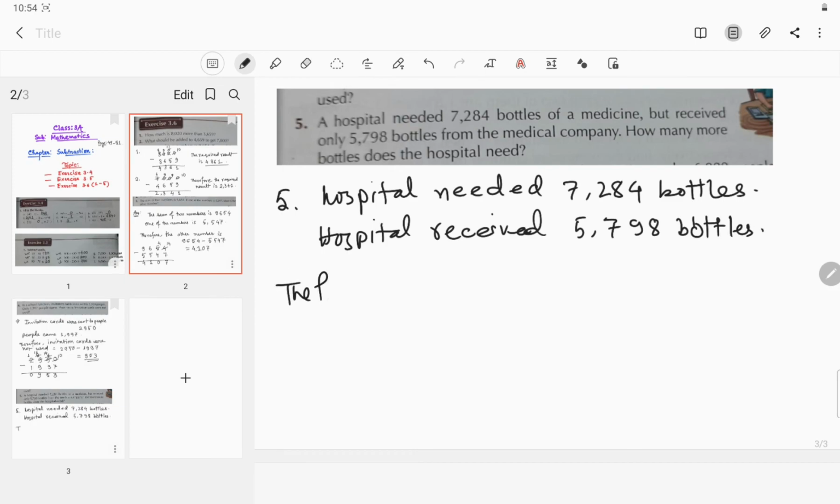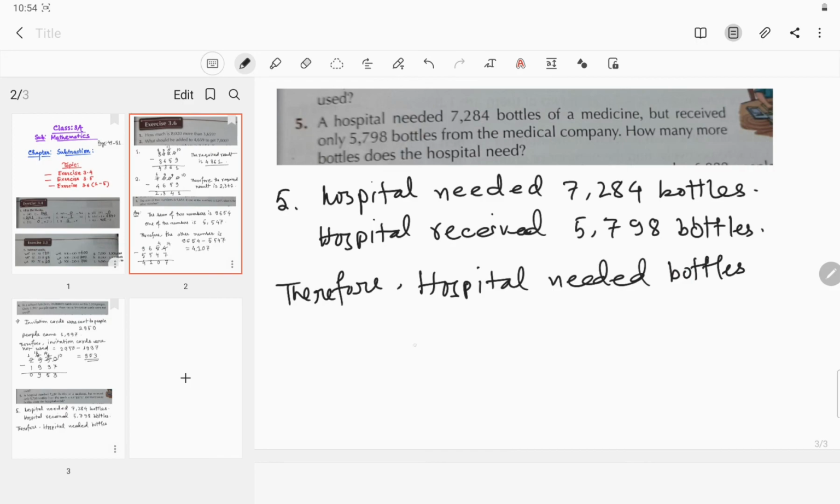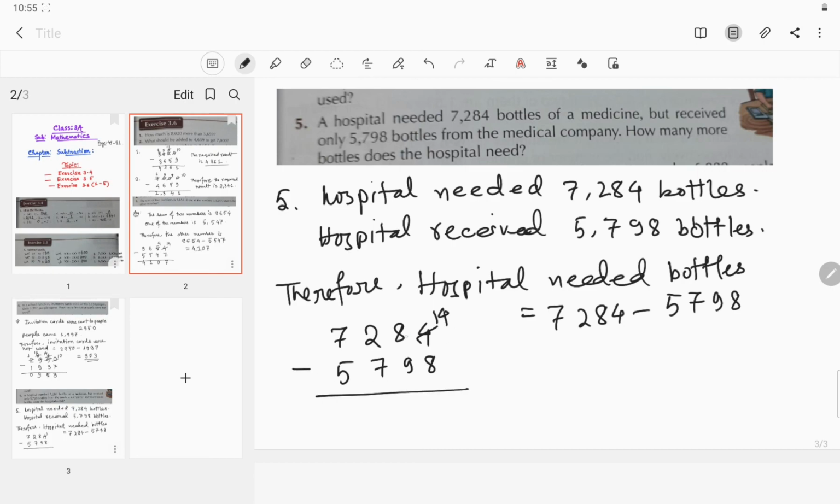So therefore the bottles the hospital needed more equal to 7284 minus 5798 equal to, now subtract it. So it will be 14 and it will become 7.